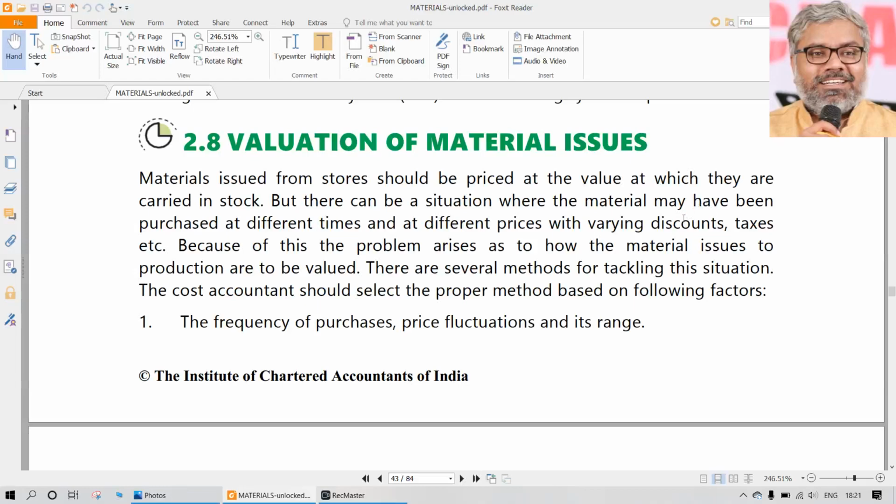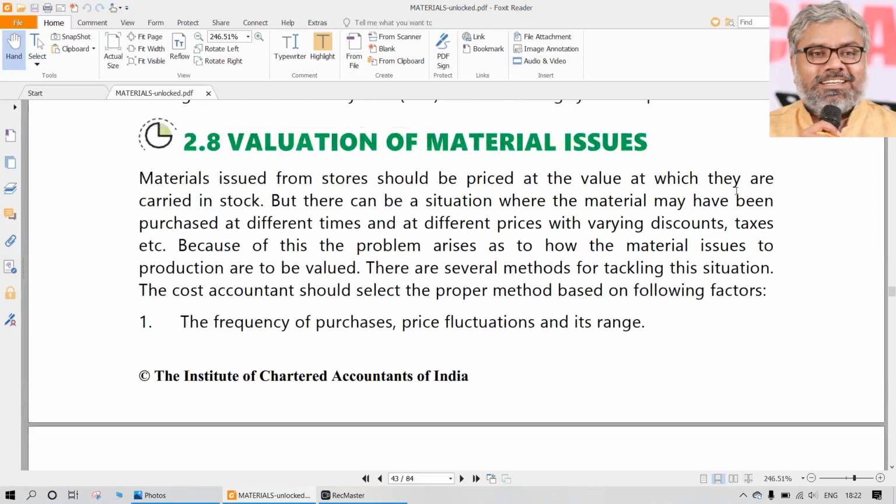So simply speaking, for general understanding, material issue happens from where? Definitely from the godown. Who does that? Definitely the storekeeper. And who asks for that? That is the production manager. And what is that document that the production manager gives the storekeeper requesting the materials? That is the materials requisition note or goods requisition note. According to that note, the storekeeper will issue the materials to the production department. That is already what we know. That is enough understanding as far as issues are concerned, procedure wise.